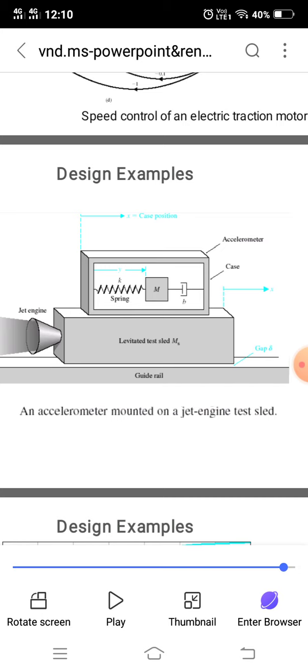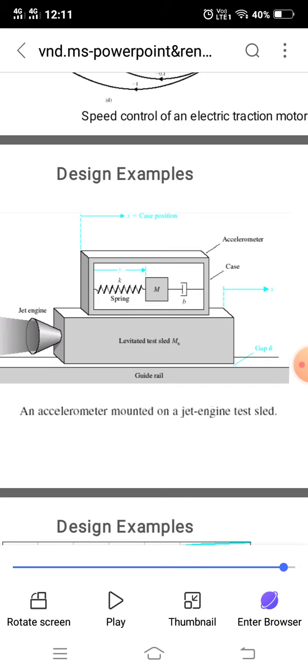Now this accelerometer consists of one spring, mass, dashpot or velocity. This setup is called an accelerometer. Under the accelerometer there is a laminated test sled, M S. This levitated test sled is called another mass under the accelerometer. So we have two masses across this design example.